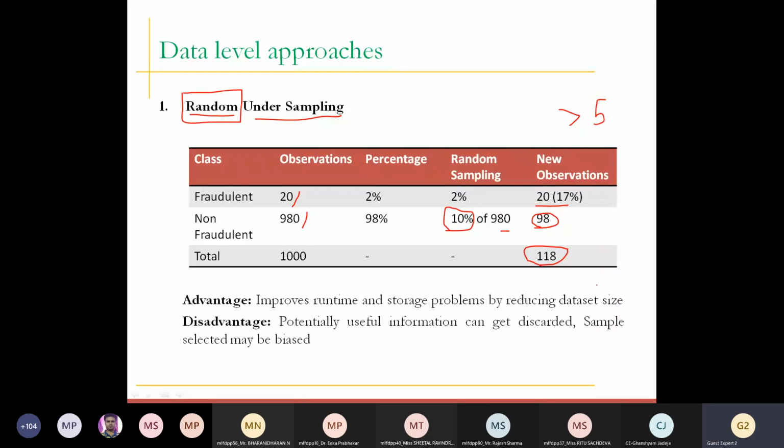So what is the advantage of this technique? Just because we are reducing the number of records, obviously the computation will be faster, the computation time would be low, and obviously it reduces the storage problem because you do not have many records. But still, it is not recommended at all. If you have no other option available, only then can you go with random undersampling. Otherwise, do not go for it, because you are going to miss useful information, and hence your model cannot predict perfectly.